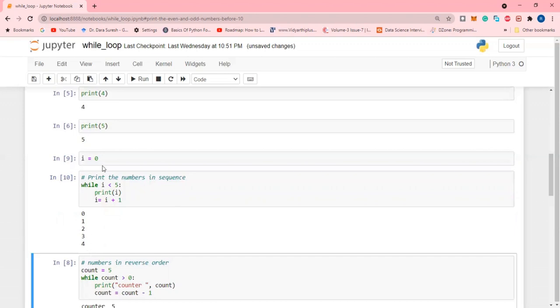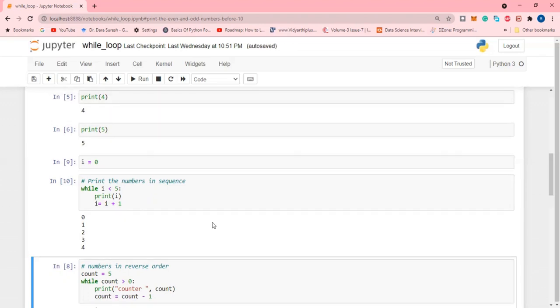Here we start the number with 0. So 0 is less than 5, so it prints 0. Again, the i value increases to 1, 0 plus 1. Again it will check the condition: 1 less than 5. We will discuss the syntax of the while loop here. There is no need to write the print statement again and again. We are repeating the execution of the same statement 5 times, so the numbers will be printed.